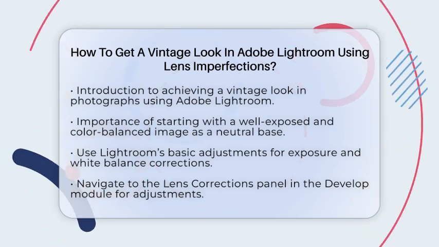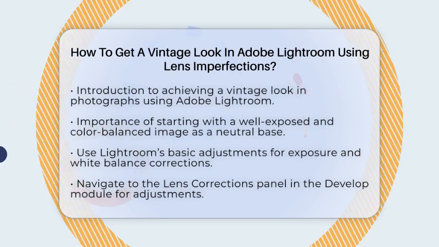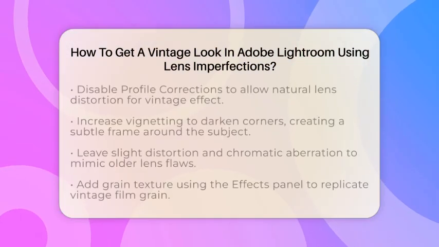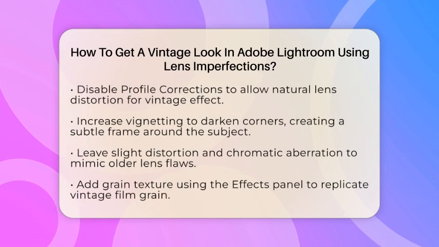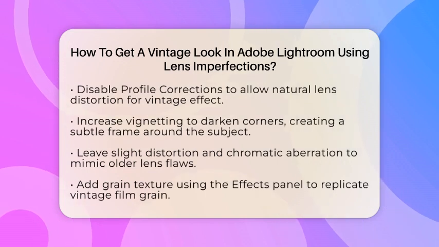Next, head over to the Lens Corrections panel in the Develop module. Typically, this panel is used to fix distortions and vignetting, but we will do the opposite for a vintage effect. Disable profile corrections to allow some natural lens distortion to show.